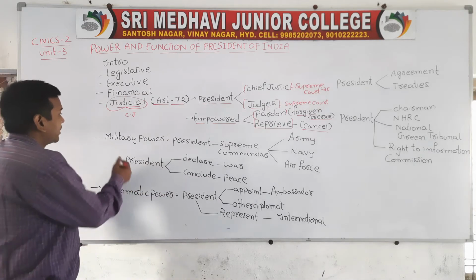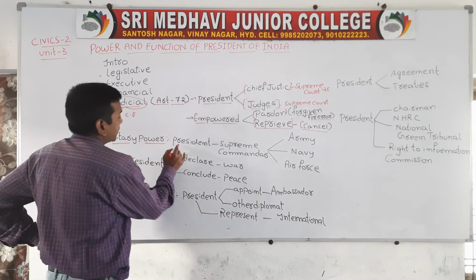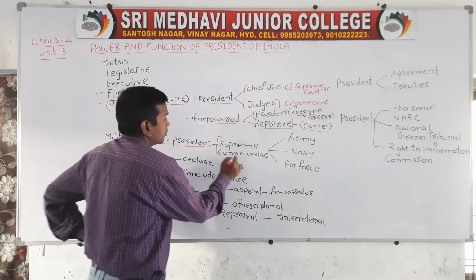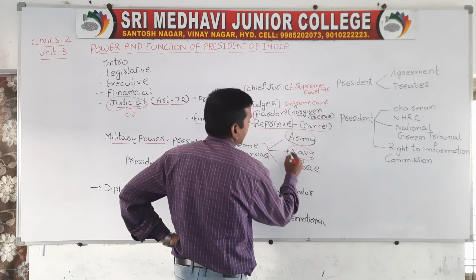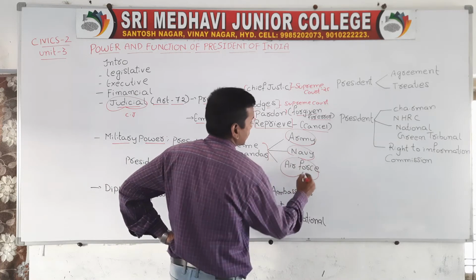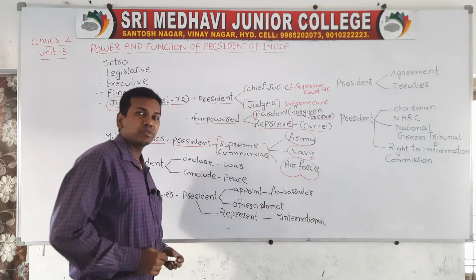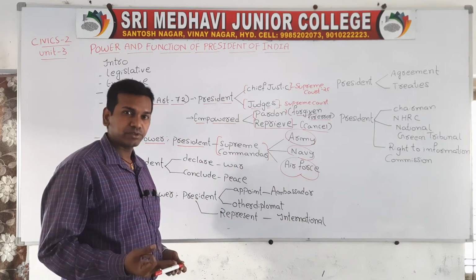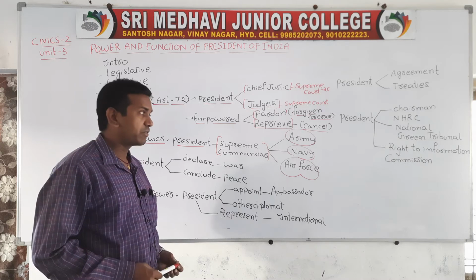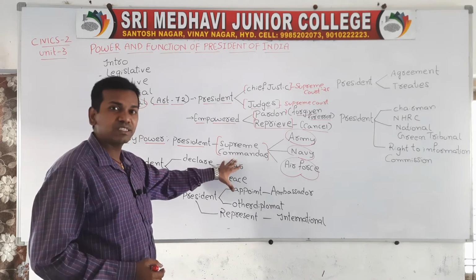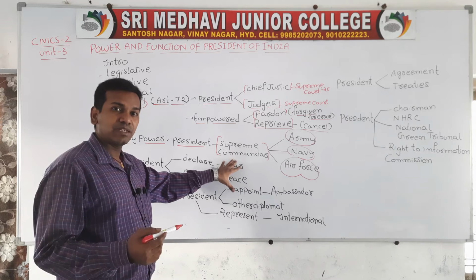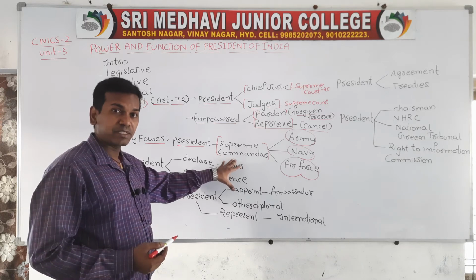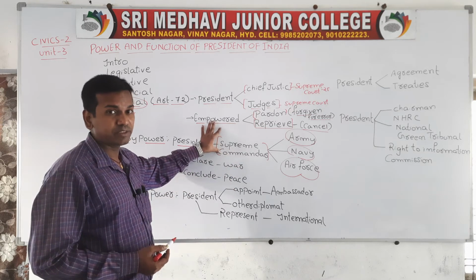Next we will go forward to military power. When we are talking about military power, the president is the supreme commander of the army, the head of the navy, and the head of the air force. So the president is the supreme commander of the army, navy and air force. During 26th January, Republic Day, when it is celebrated, you can observe the president acts as the supreme commander.